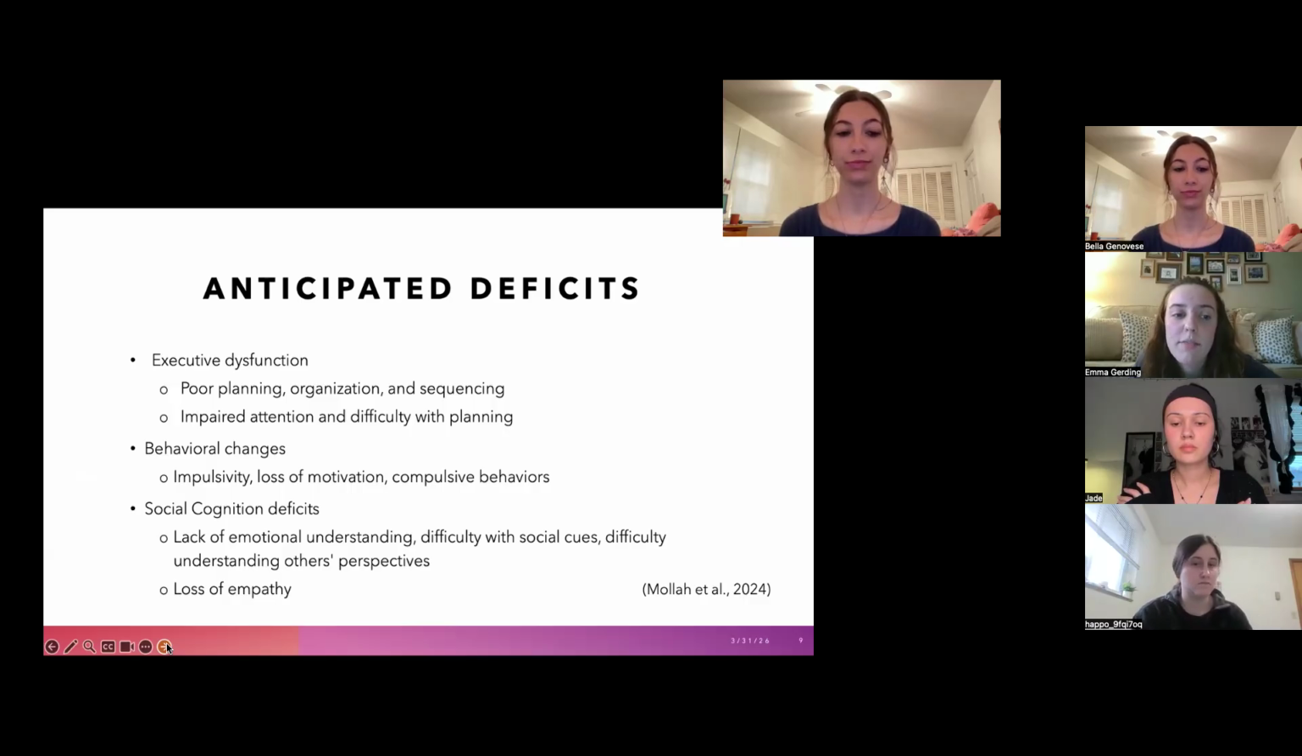And social cognitive deficits can be seen through lack of emotional understanding and connection, difficulty with social cues, which then could lead to a difficulty understanding other people's perspectives and views. And there is a loss of empathy that is associated with this disease.